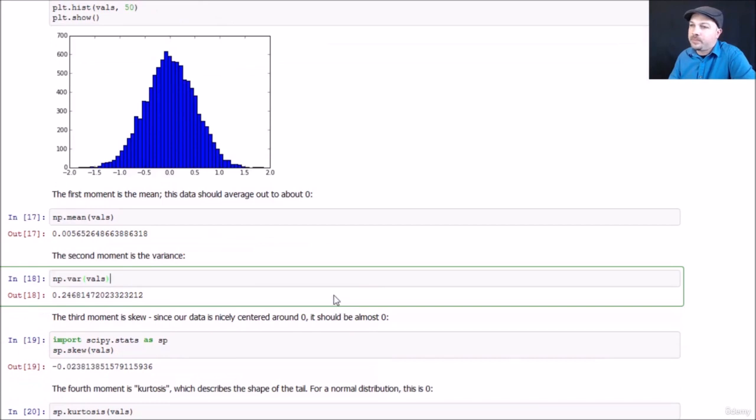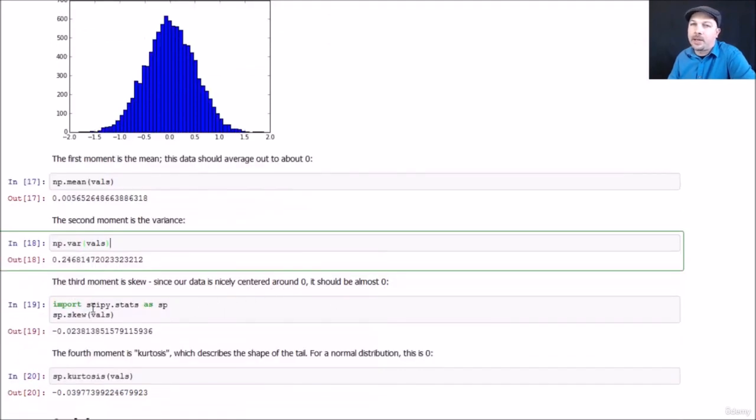Third moment is skew. And to do that, we're going to need to use the SciPy package instead of NumPy, but that again is built into any scientific computing package like Enthought Canopy or Anaconda. Import scipy.stats as sp, and then we can just say sp.skew on vals, and that will give us the skew value. Since this is centered around 0, it should be almost a 0 skew. It turns out from random variation it does skew a little bit left, and that does jive with the shape that we're seeing here. It looks like we did kind of pull it a little bit negative.